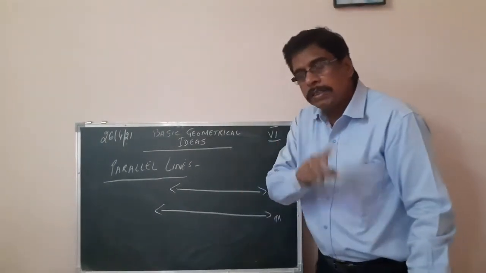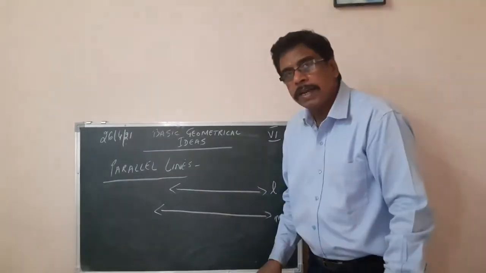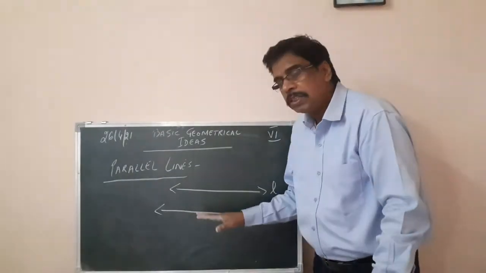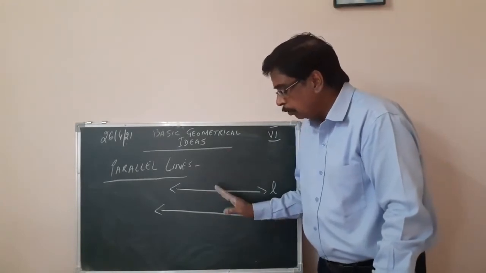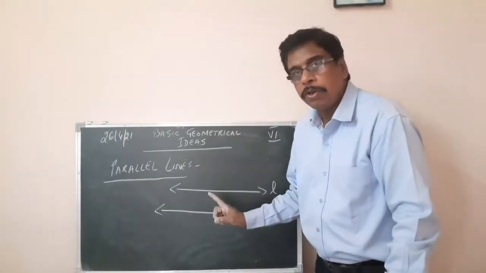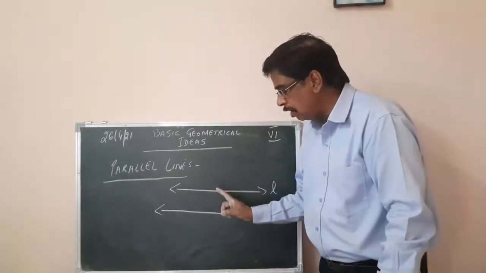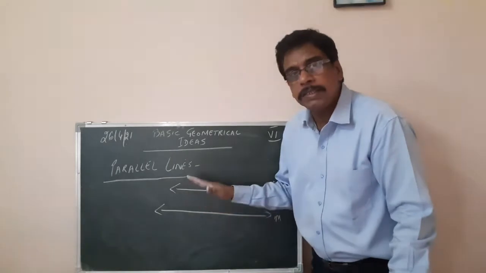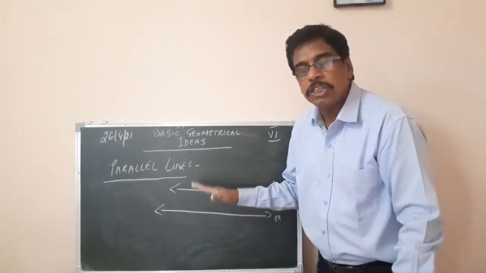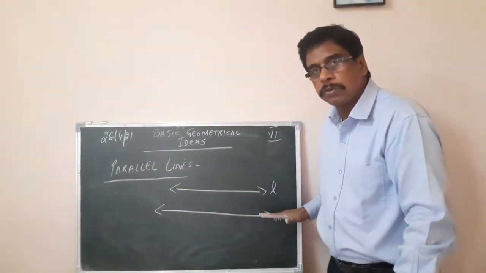Now, what is the characteristic of these lines? They are on the same plane. They do not have any common point between them. And the distance between them remains the same throughout.